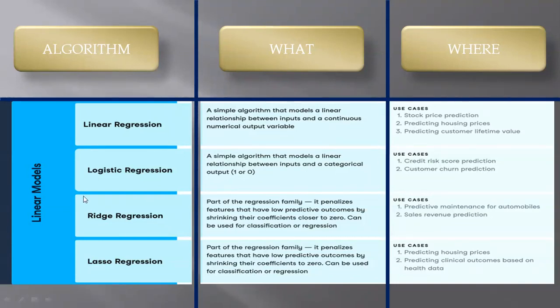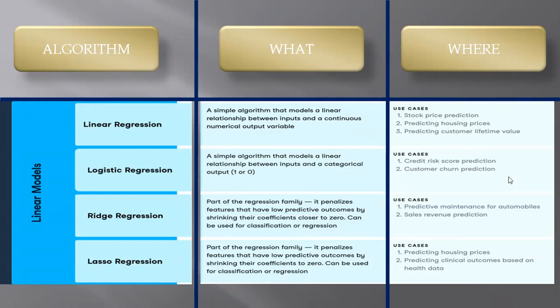If we talk about logistic regression, it's a simple algorithm that models a linear relationship between input and a categorical output. The data type is not numerical here, it's categorical, like yes or no, or some defined classes. It is used for credit risk score prediction and customer churn prediction. These yes or no types of predictions can be done through logistic regression.